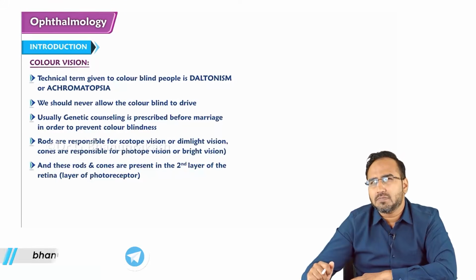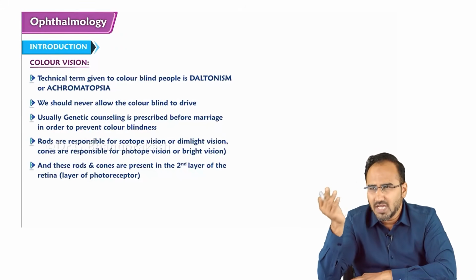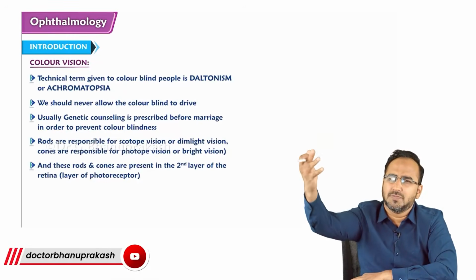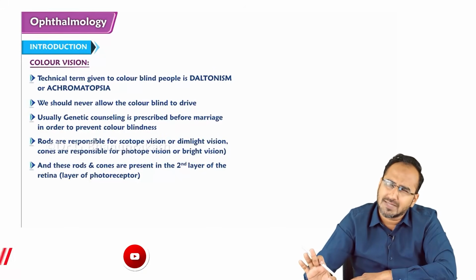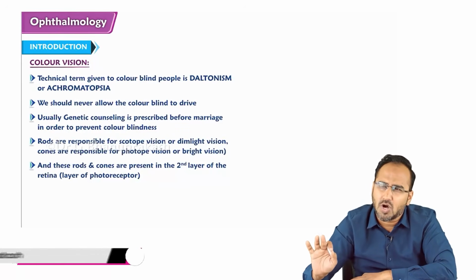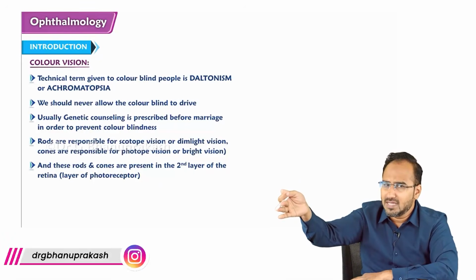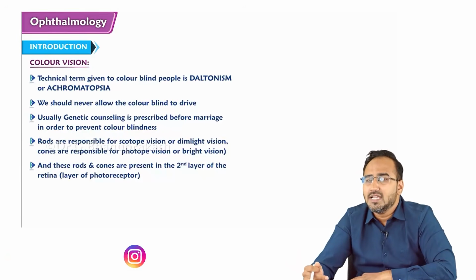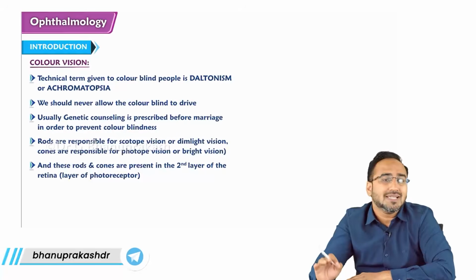Now guys, color weakness means, imagine a person is sitting over here and a red color chart is being shown to him. He's telling that, doctor, I am able to see the chart, but I am able to see some orange color. It is bright red, but he's saying the chart color is orangish. So he is able to identify the color, but he has some weakness in identifying the exact color, that is red. So if the patient has color weakness, it is called anomaly.